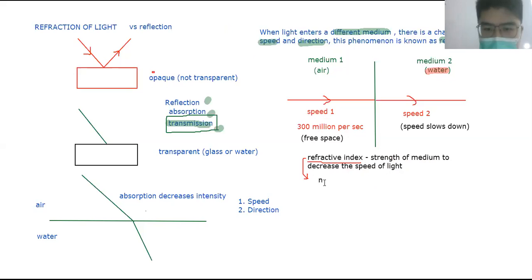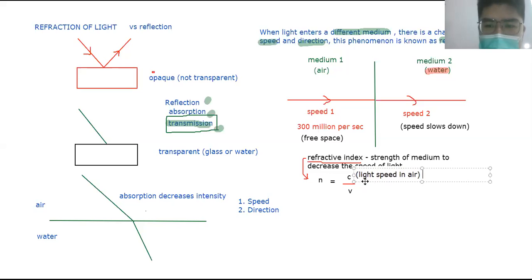Now it also has a formula. N is equal to, it's very simple, not complicated, C divided by V. That's it. Now, what is C? C is the light speed in air.